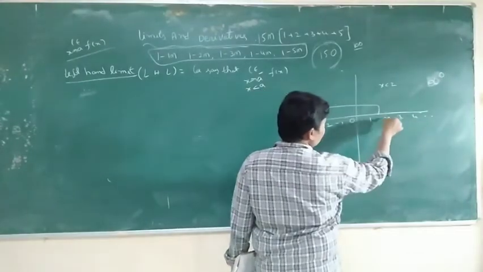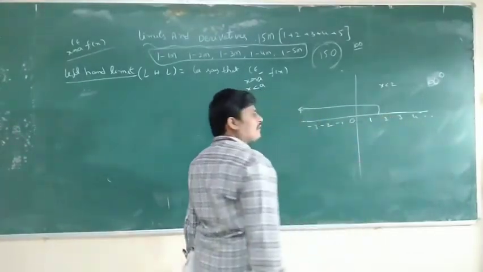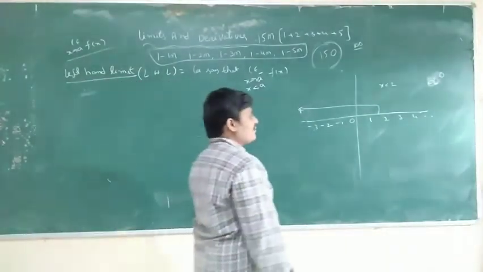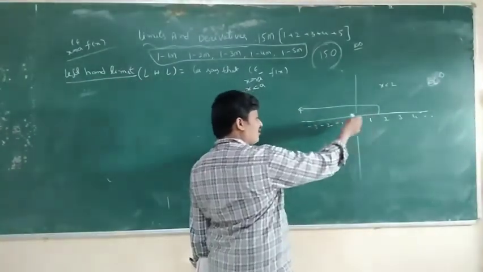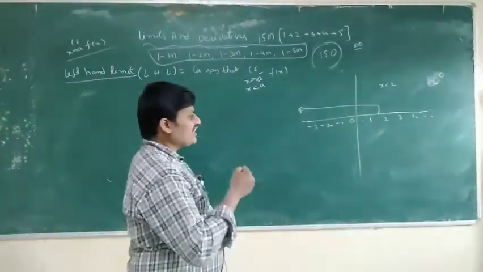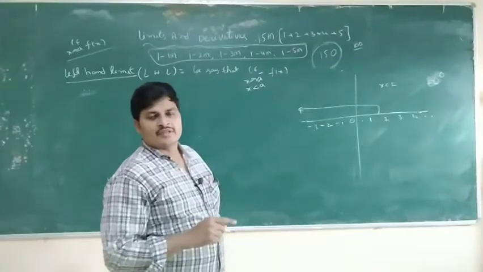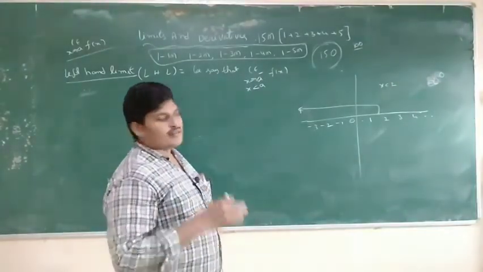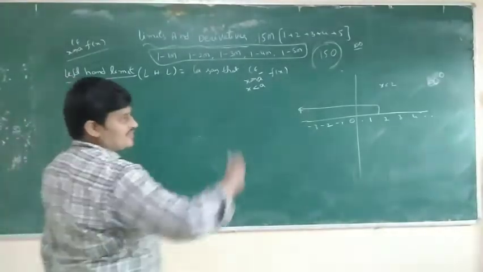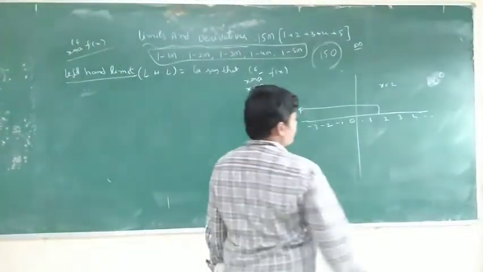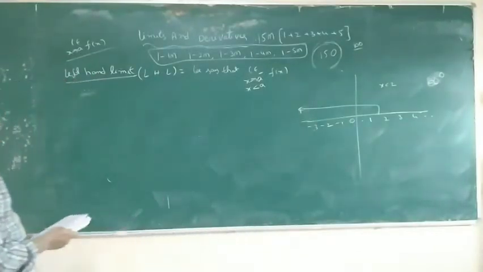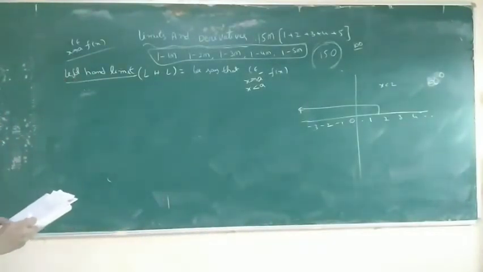Less than 2 means 1.9, 1.99, 1.8, 1.7, 1, 0.1, something, all are less than 2. A minus means very near to a. So near to a goes from right to left. Okay, limit x tends to a minus of f of x